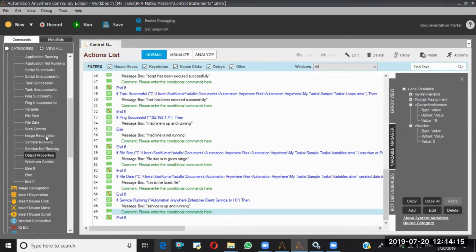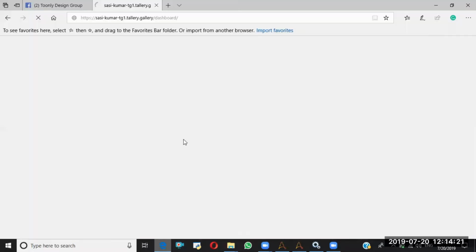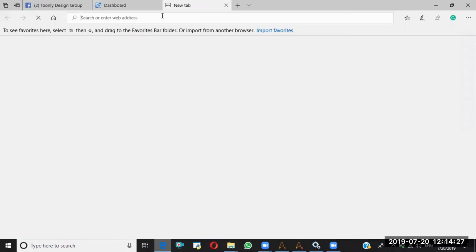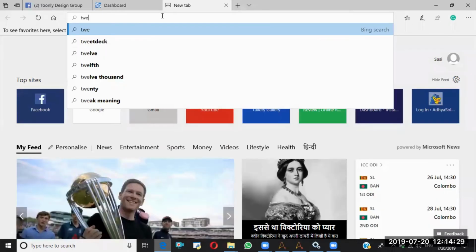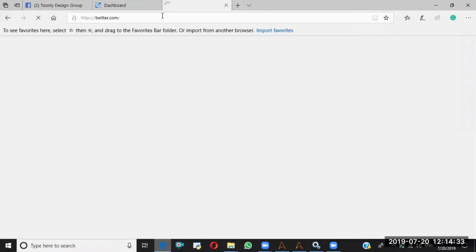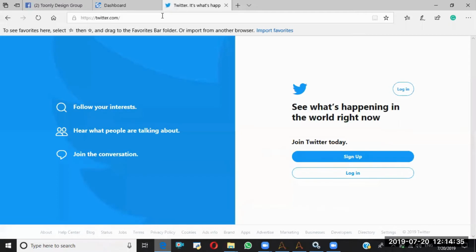Image recognition. First let me finish the image recognition. Okay, let me open this one. Here I'll say twitter.com. Now I want to click on the login button. This is some legacy application.